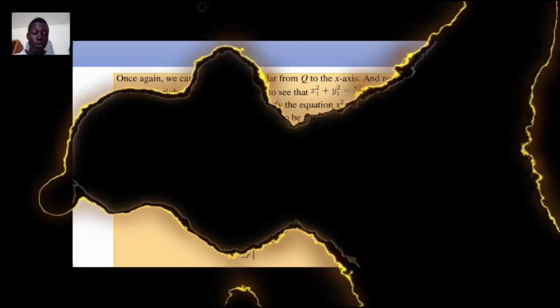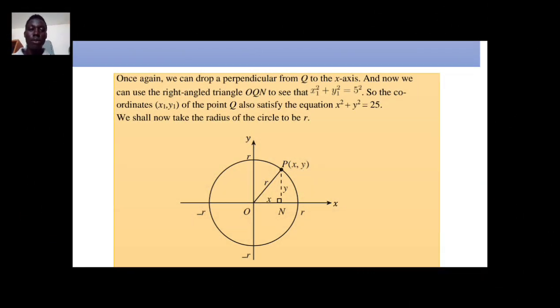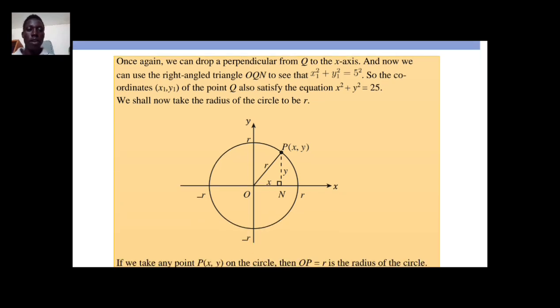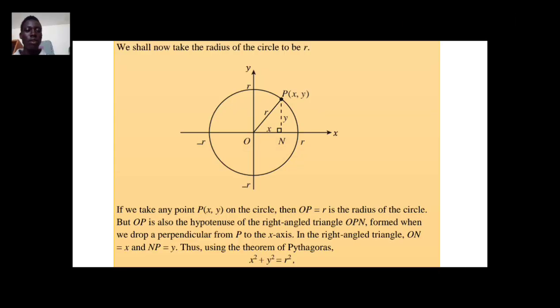So for the above two, this leads us to the formula of a circle. Look here, you have the circle, and this is the xy plane. ON, which is the base of this triangle, is x, the height of the triangle is y, and the hypotenuse is r.